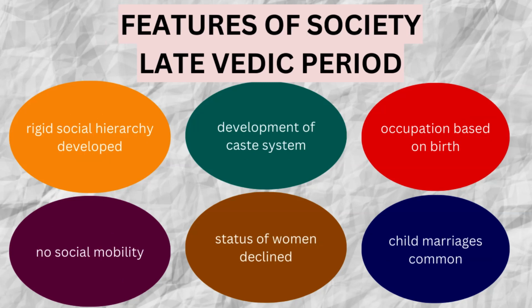Then features of society in the late Vedic period, that ki asile rigid social hierarchy develop. Apunaloke eta bortoman analyze koriboi parise sage that early Vedic was opposite, ulta asile sob late Vedic period or pora sob ulta hoi ase. So same way here also the varna junto okol color base kora goisile, who is Aryan, who is not, itia hoi gol caste system, a rigid caste system form hoisile, which was the fourfold divisions of the society junto ami pasaloke gom pao, that is Brahmin, Kshatriya, Vaishya, Shudra.